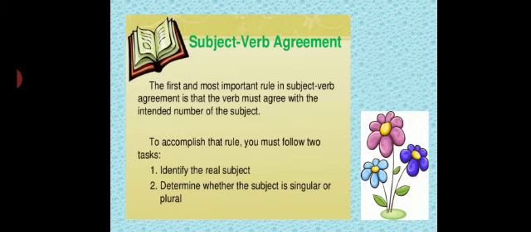To accomplish this rule, you must follow two tasks. Before the agreement of subject and verb, you should be able to identify the real subject. When a sentence is given to us, we must first be able to point out the correct subject, and then determine whether that subject is singular or plural.